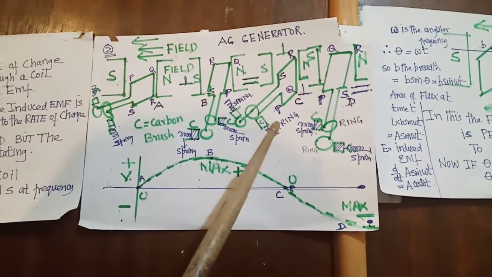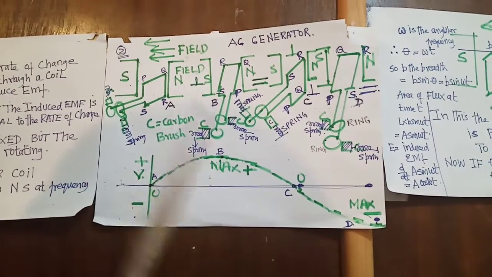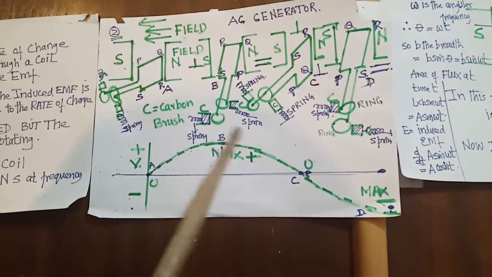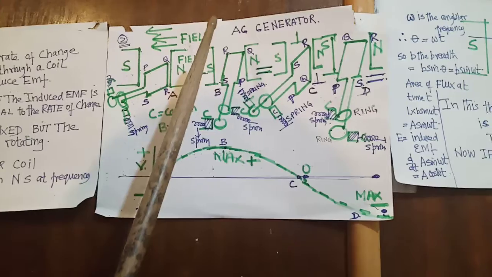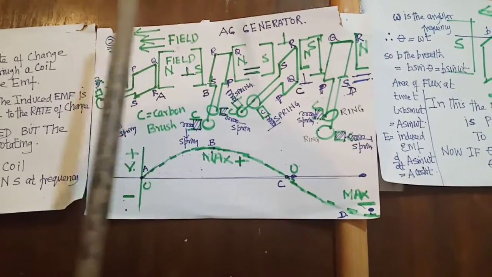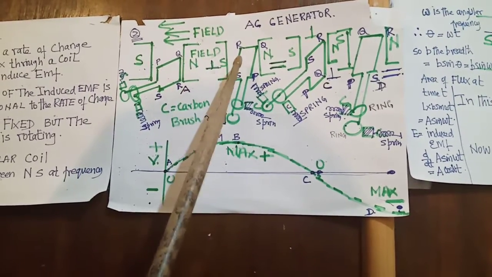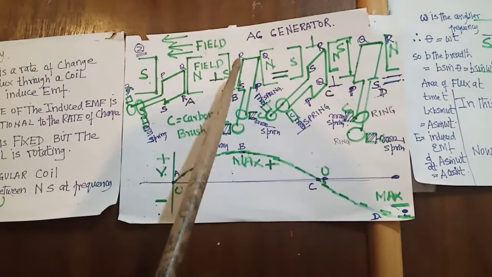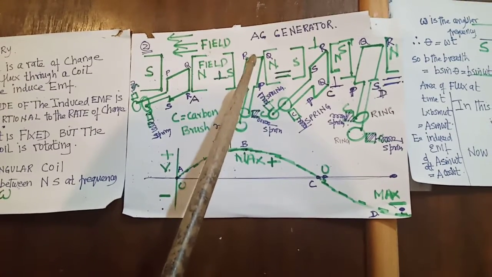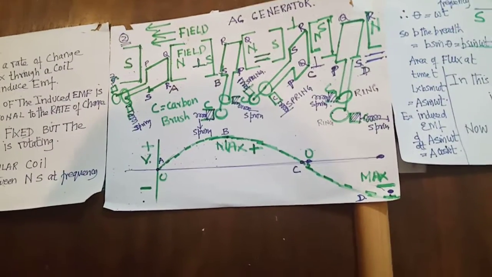So this is the most important one, and this is how electricity is generated. But let me tell you, in hydropower or thermal power, it is not the coil, not the armature, which is rotating. The armature is fixed and the magnet is rotating, and it is changing the flux. Same thing as here, but the magnet is rotating, the coil is fixed. Either the magnet rotates and the coil is fixed, or the coil rotates and the magnet is fixed, so you will get electricity.